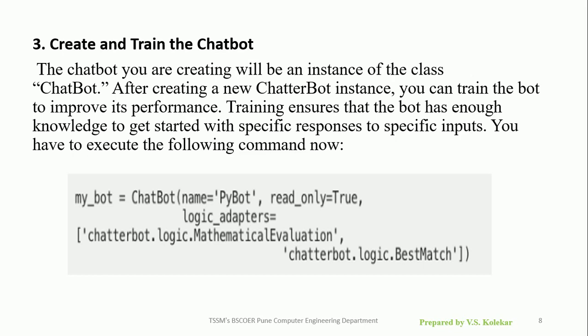This function will read the response from the users and it will perform the mathematical evaluation and it will give the best match for that response. So, this is the function to implement and create to train the chatbot.